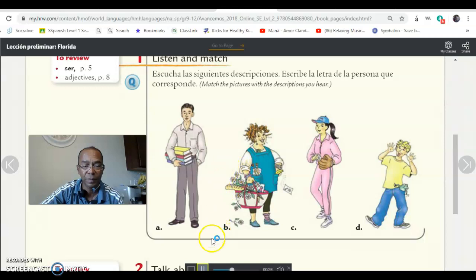2. Tiene el pelo castaño. Which one has brown hair? Tiene el pelo castaño. This girl right here. 3. Es desorganizada. Who's disorganized? This person right here, right? It's a little disorganized.